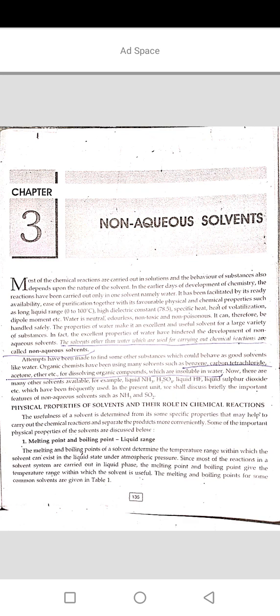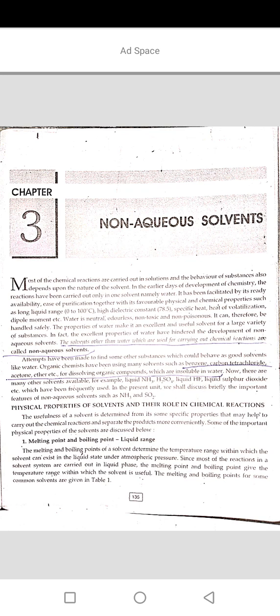Physical properties of solvents and their role in chemical reactions. The usefulness of a solvent is determined from some specific properties that may help to carry out the chemical reactions and separate the product more conveniently. Some of the important physical properties of the solvent are discussed below. Number 1. Melting point and boiling point, liquid range.